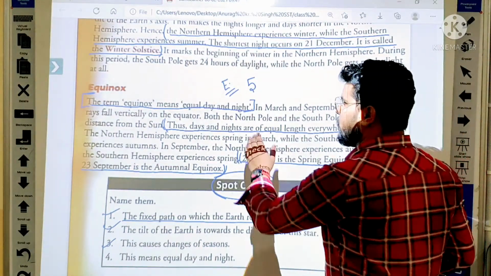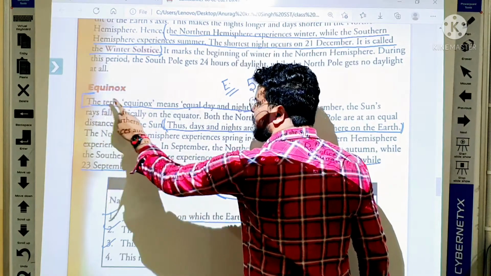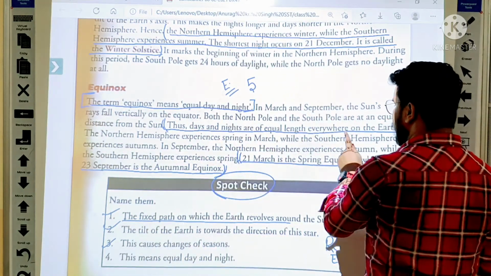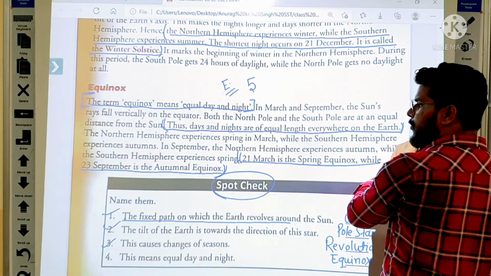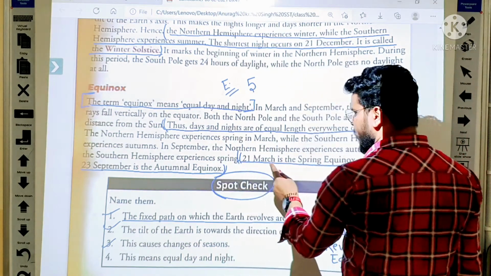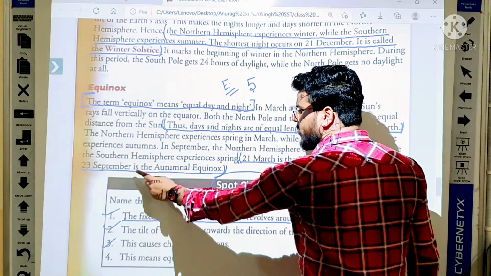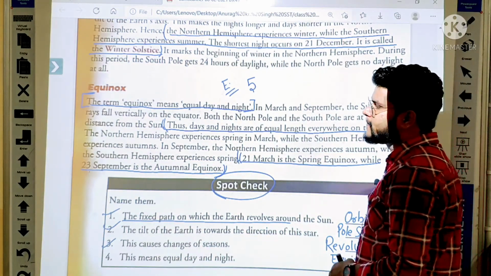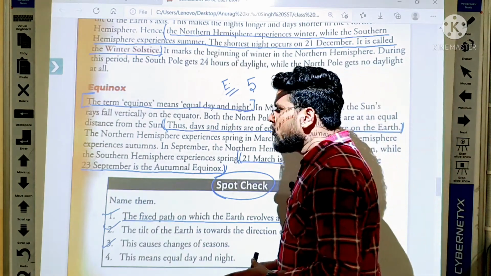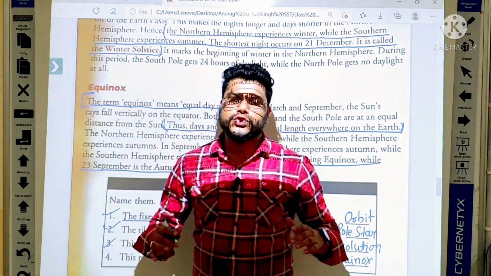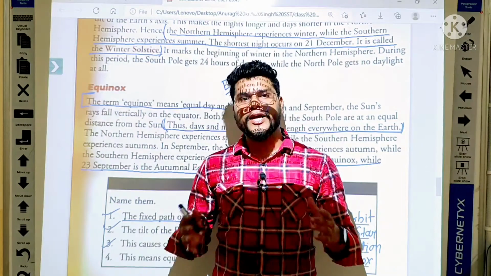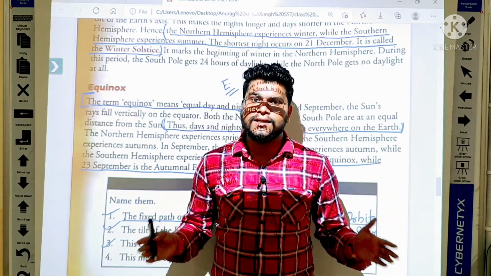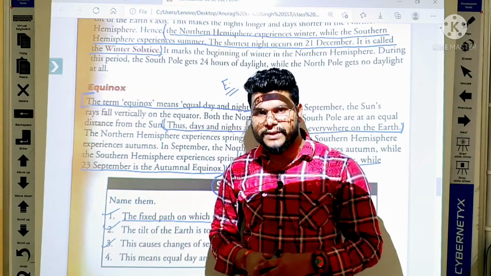First of all, everybody write the definition of equinox, and then after that everybody will write what is the advantage of the equinox, and then after that everybody write what is the date of the spring equinox and autumnal equinox. Okay, students? So from this we completed types A, B, C, D and E of this exercise.